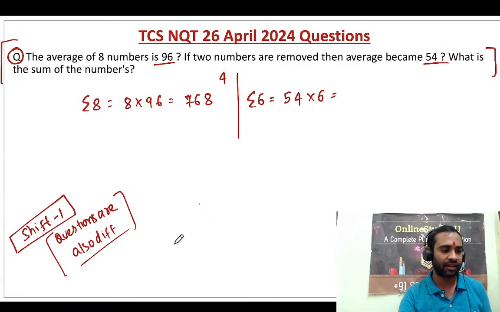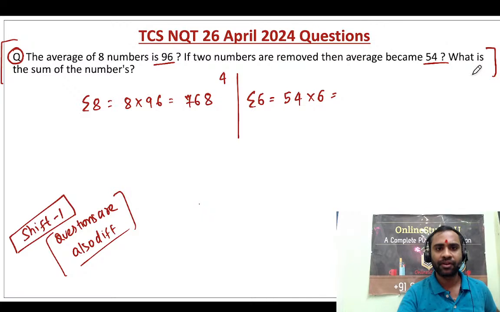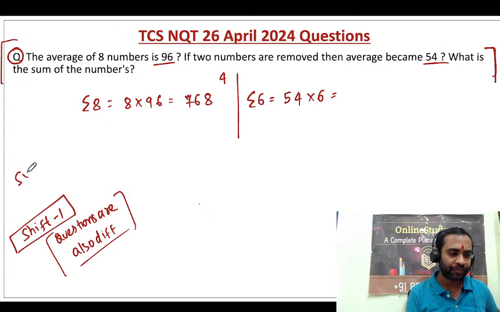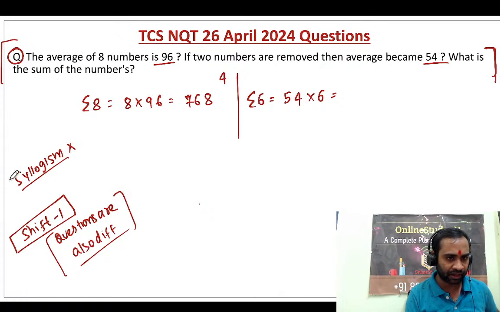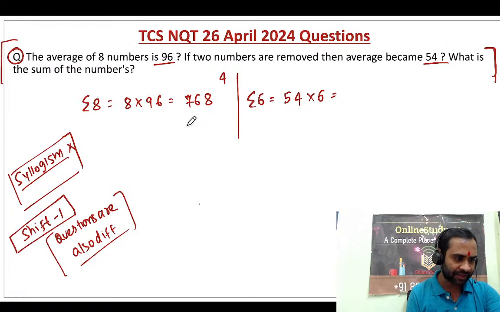For one person there was this question of average, for another person it was a different question from average. So the data was changed. For some people syllogism was there, for some people syllogism was not there. All those things were happening in the examination, right? Previous year questions, if you are solving them, are useful. Okay, now 6 into 54.